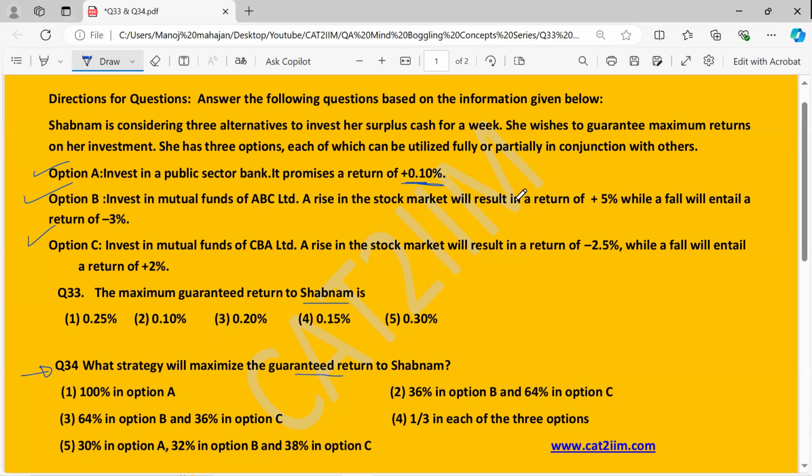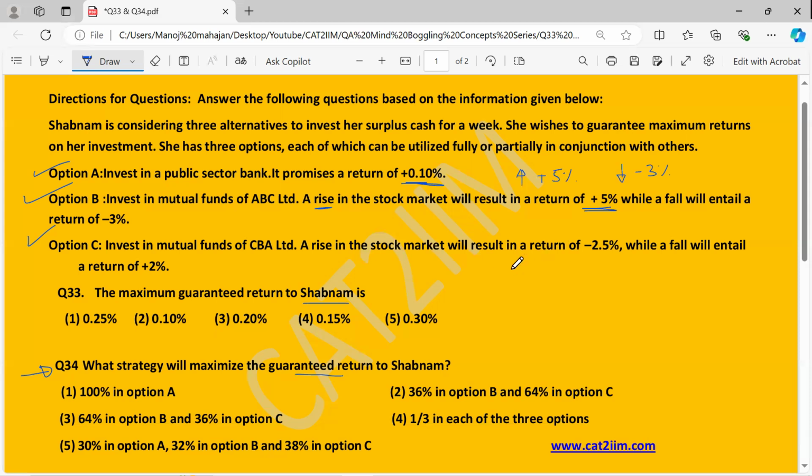Now, when you come to option B, they are saying the return is 5% in the case of a rise in the stock market. So let me put it like this. If you have a rise, in that case, you have a 5% return. But there is a possibility that if it falls, then there is a minus 3% loss also. So we cannot think of completely investing the entire amount in option B because we have to look for maximum guaranteed return.